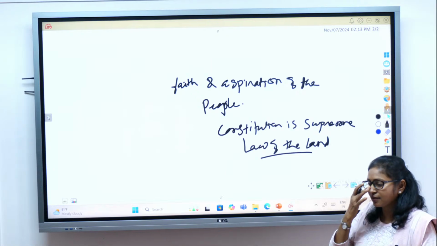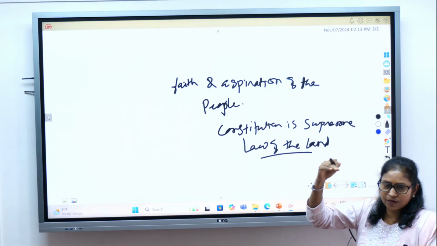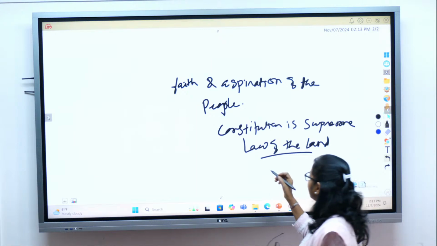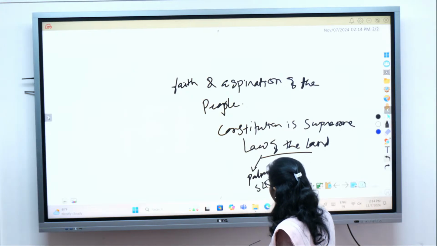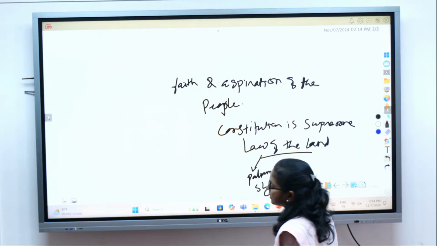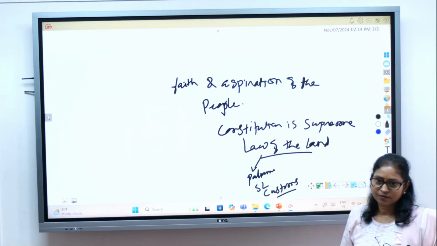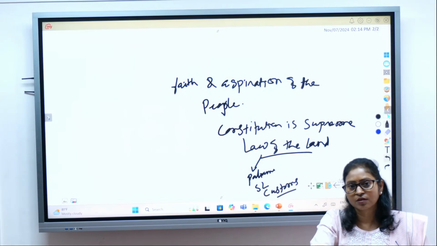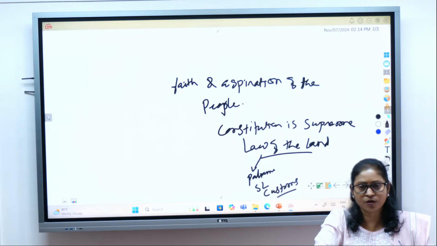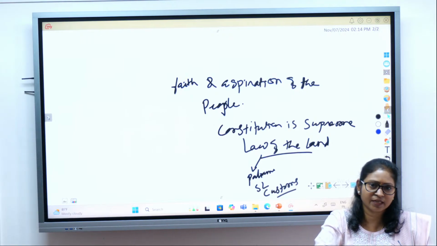That means the constitution is above every law: the law made by Parliament, the law made by the state legislature, and even customs and traditions have to abide by the constitution. Any custom which goes against the constitution can be declared null and void. Such a custom has to be reformed. It won't have any validity.